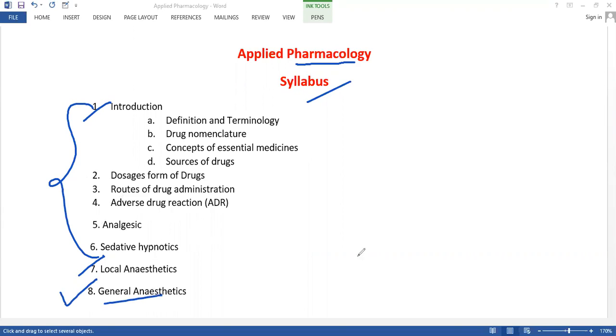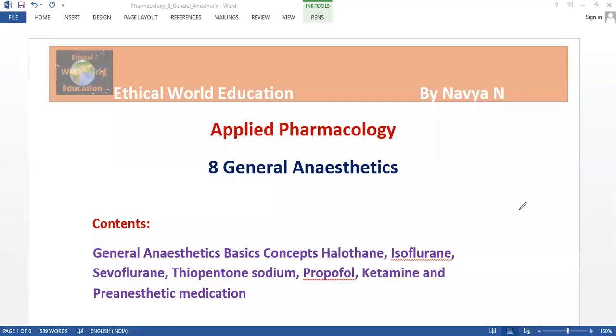So let's begin the class. Under this chapter 8, the general anesthetics, we will be learning the concept of general anesthetics and all the drugs that belong to them, their usage and their side effects.